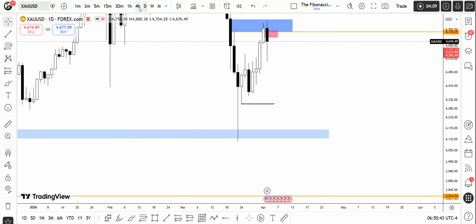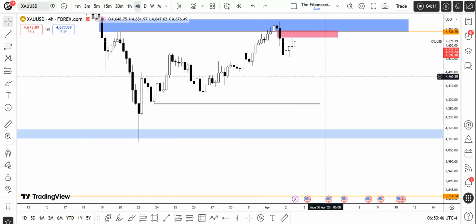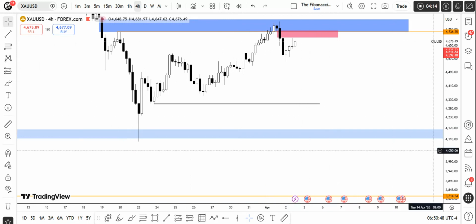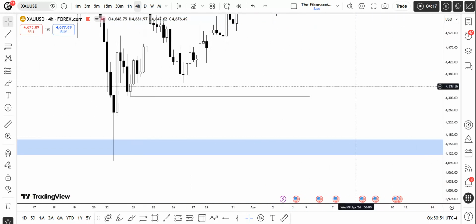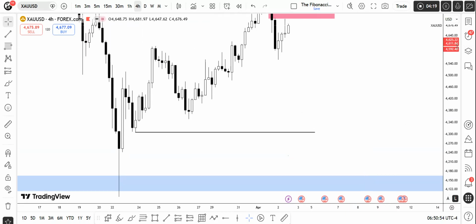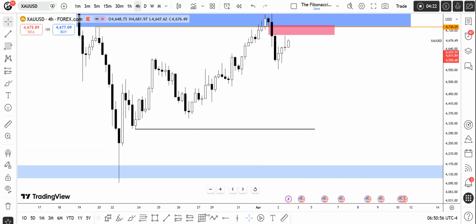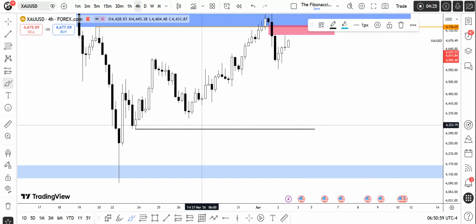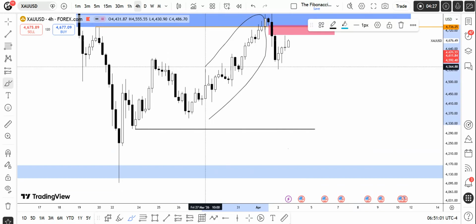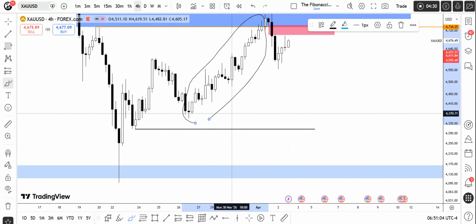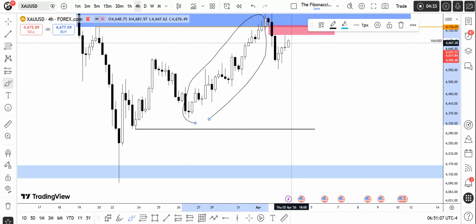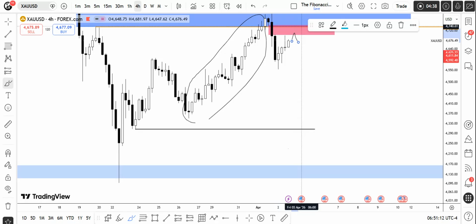For this week, let me open the 4-hour chart so we can see all this regression which happened from the 26th of March until the first day of April. I want price to flush out all this regression, and then we can continue higher. So I'm expecting price to react from this FVG area. Ideally it should form the high of the week near this FVG area, just like this, and then we can continue down. I'm expecting this type of structure.